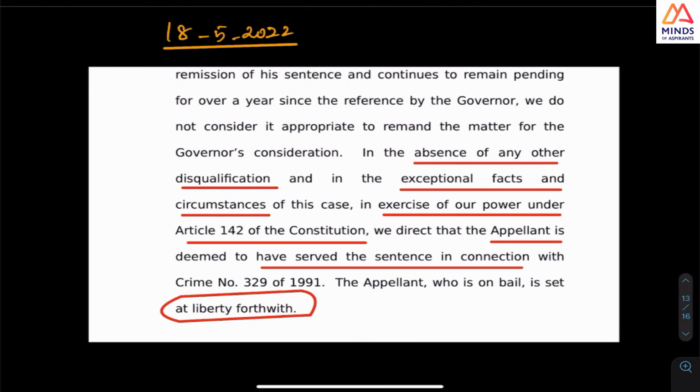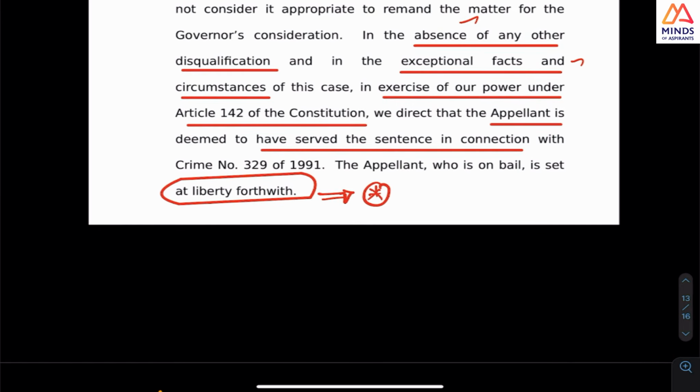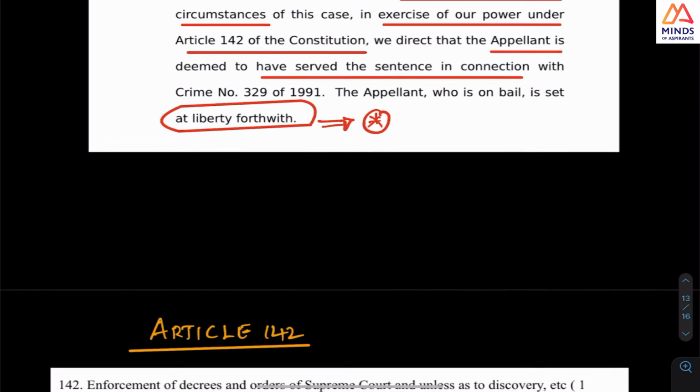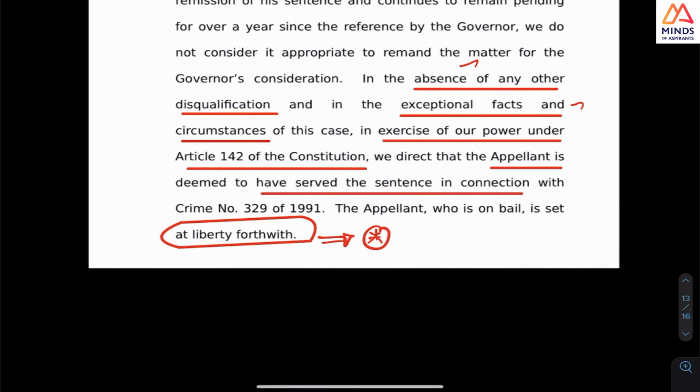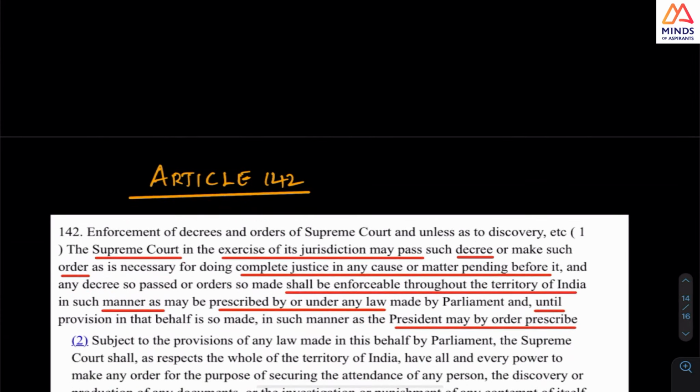Considering the absence of any other disqualification, and due to the exceptional nature of this case, the appellant under this crime number 329 is set at liberty forthwith. It means he was released yesterday, and he is out now. So under which article did they give this justice? Under Article 142, and this was a question in 2019.